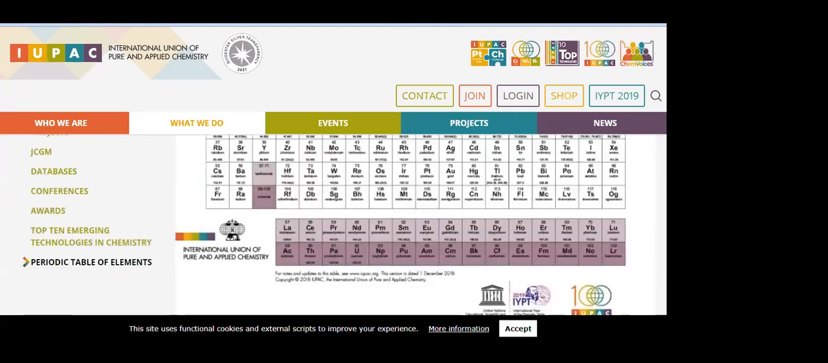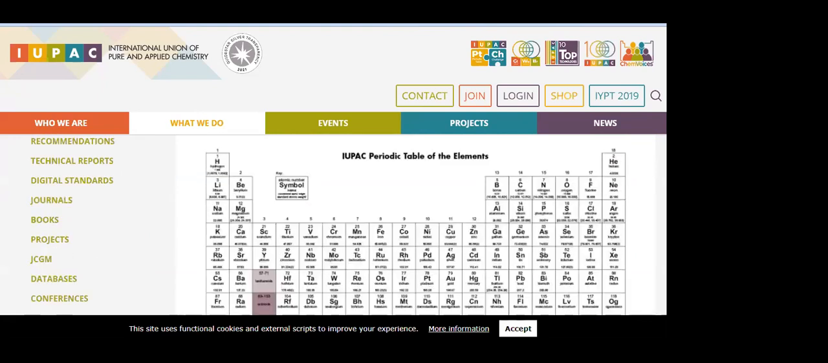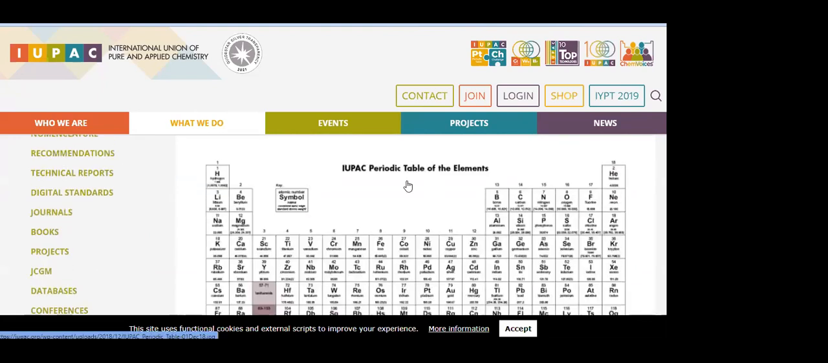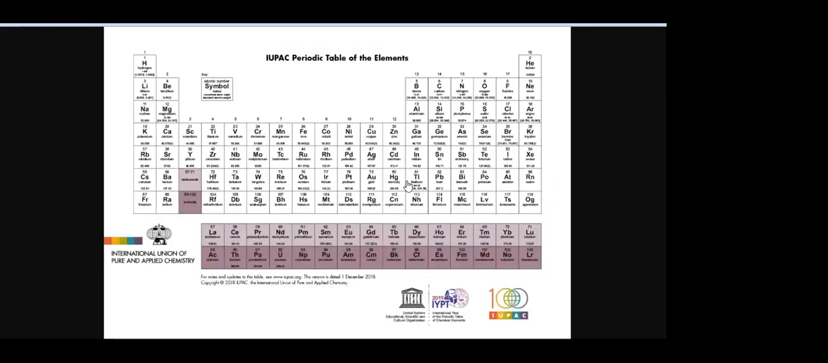So this is the most updated one. Here also you can see atomic number, name and everything, right? You can download it, no problem. So what are the two periodic tables you can learn about? Without the periodic table you can't do chemistry. That is the alphabet of chemistry.